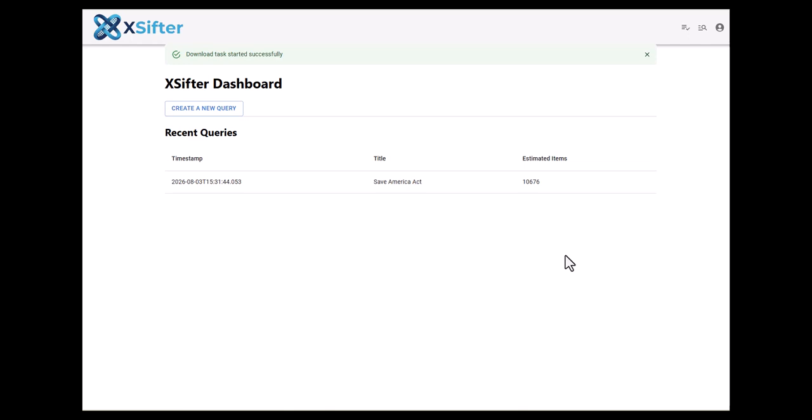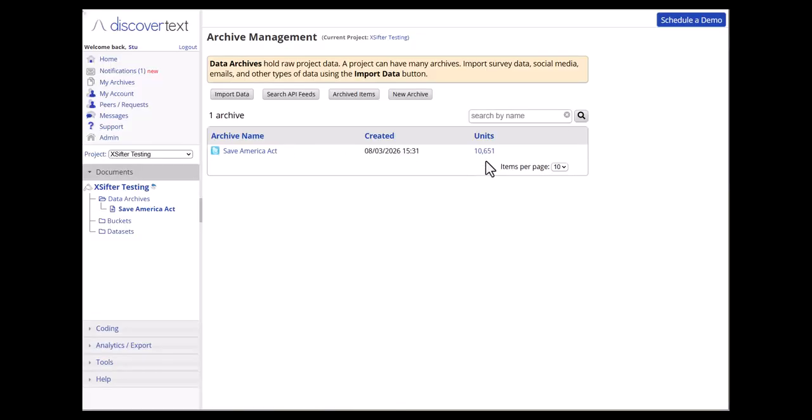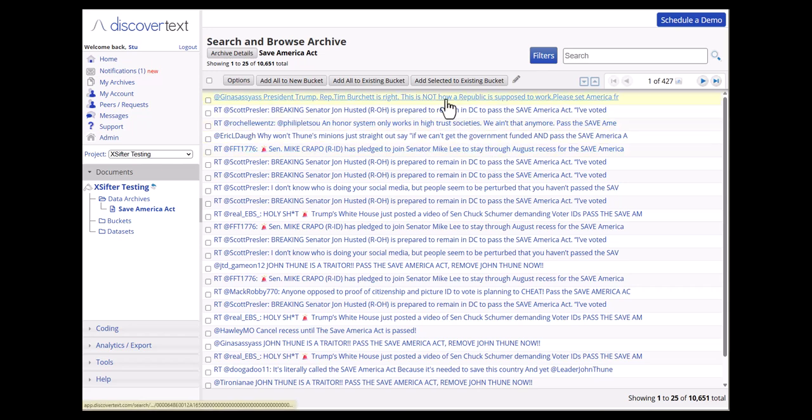And that's the process. The estimated items never works out to be the actual number of items. It's often less, could be significantly less. We'll find out. I'm going to pause the video and wait till the query is done loading the data into Discover Text to see how many items we actually got. We're back. The data was loaded. 10,651 items. Here we can see them in the list view.